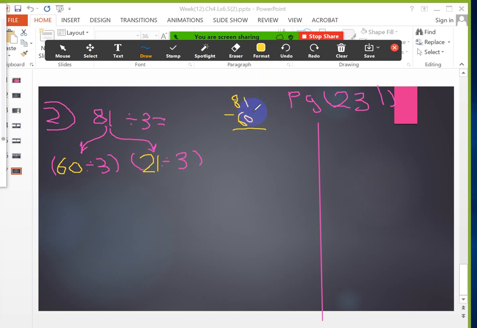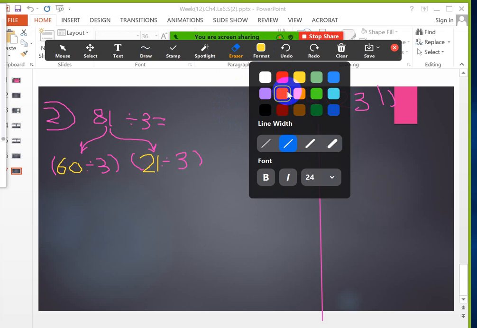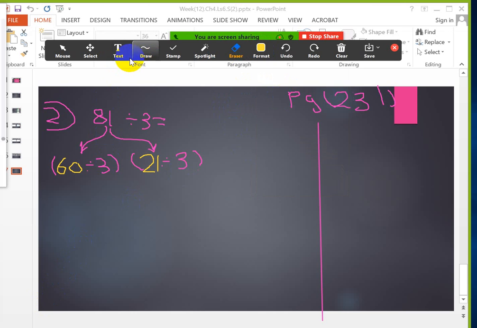If you subtract 81 and 60, the number will be what? Look, 60 and 81, both numbers are able to be divided by 3. So let's divide the numbers by 3.